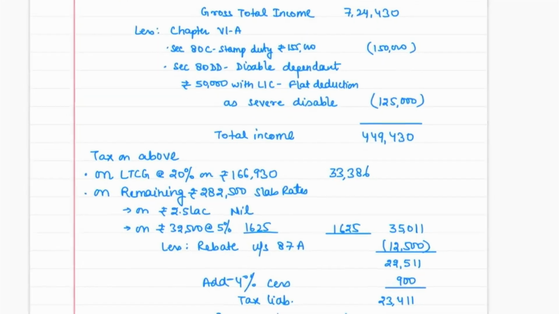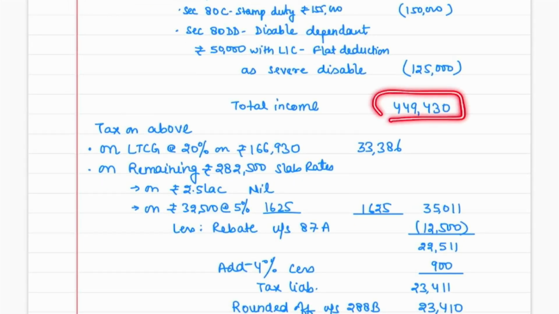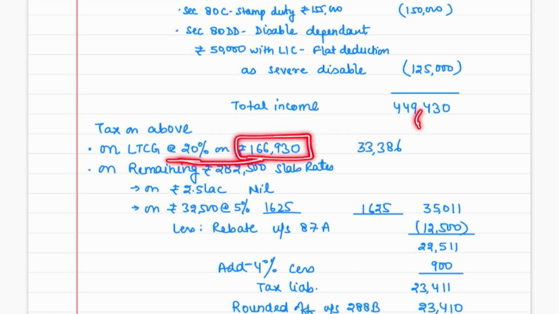Correct? Here the income is not more than 5 lakh rupees, so rebate will also be available. But first of all, calculate the tax on this. Will you calculate the tax on this amount at the normal slab rate, or is there any special income also? We have special income. Which income? We have LTCG. So how much is the LTCG? 1,66,930. On this amount you have to pay 20% tax.